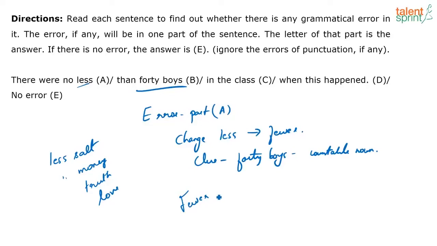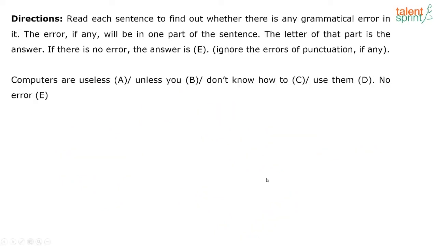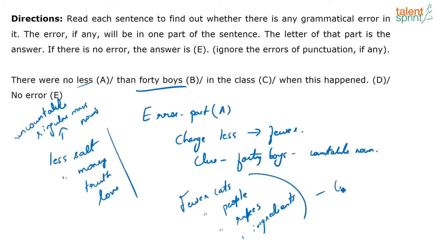fewer, anything that is countable. Fewer cats, fewer people, fewer rupees, anything that is countable. Fewer ingredients. Are you following? That's the difference between fewer and less. And here, because it's countable, so this is uncountable, singular mass nouns, and these are countable nouns.